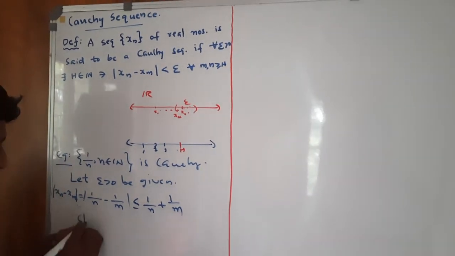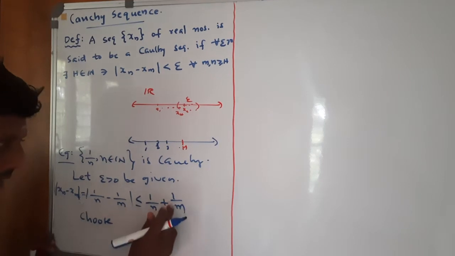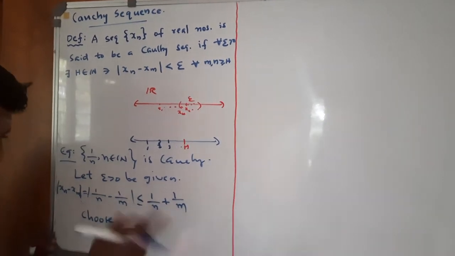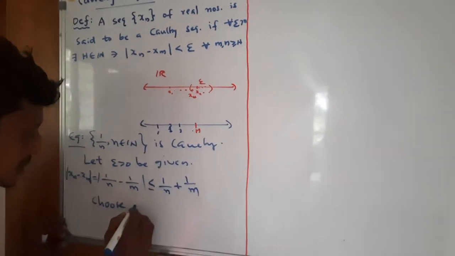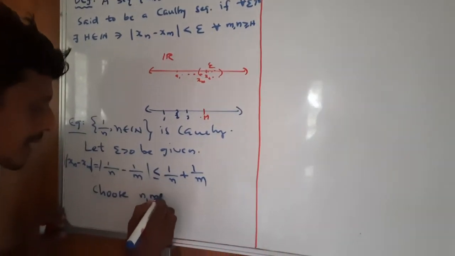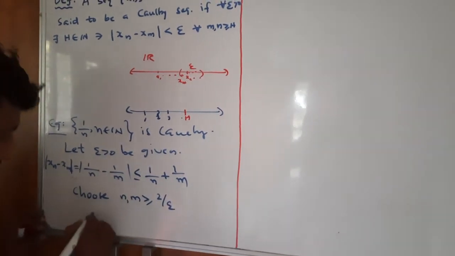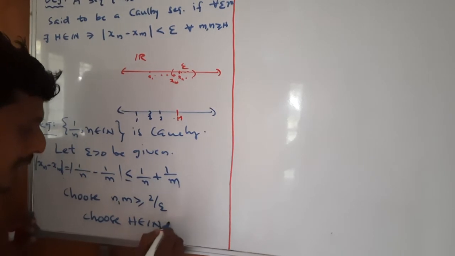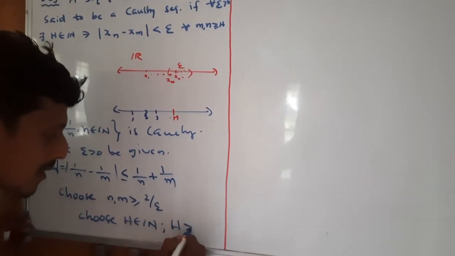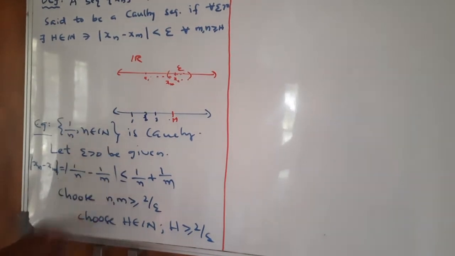So if 1 by n and 1 by m are less than epsilon by 2, then it will be satisfied. So choose n, m greater than or equal to 2 by epsilon, or rather you choose h belonging to N where h is greater than or equal to 2 by epsilon, then this inequality is satisfied.